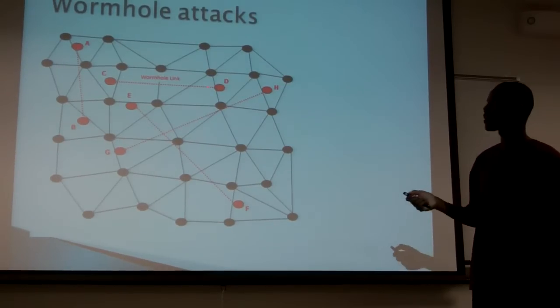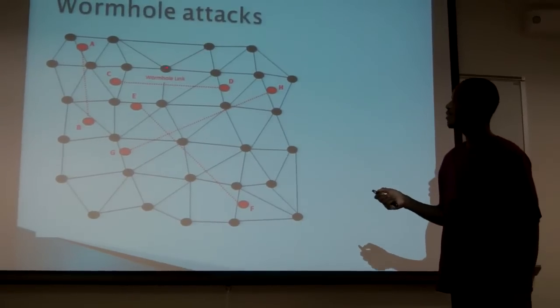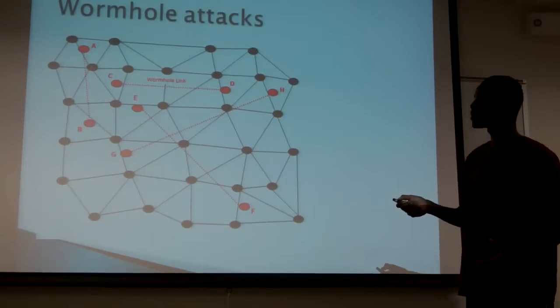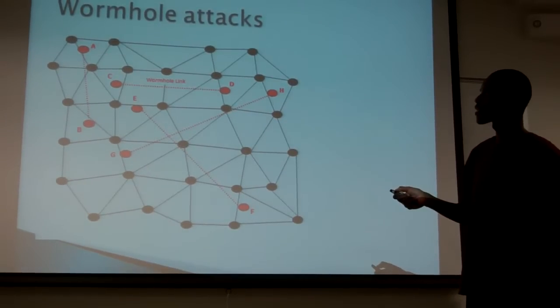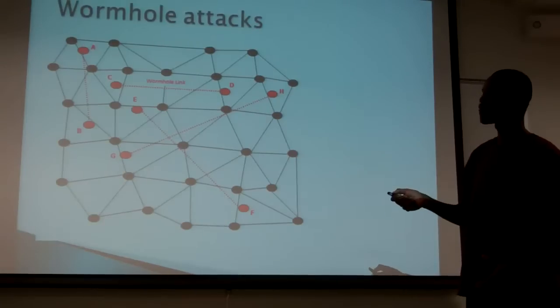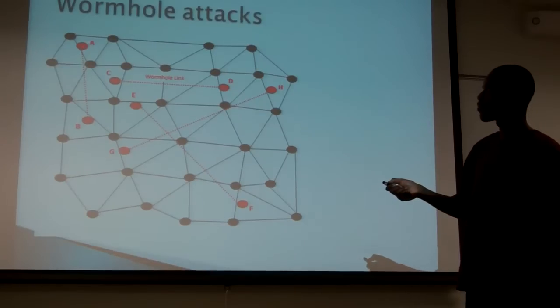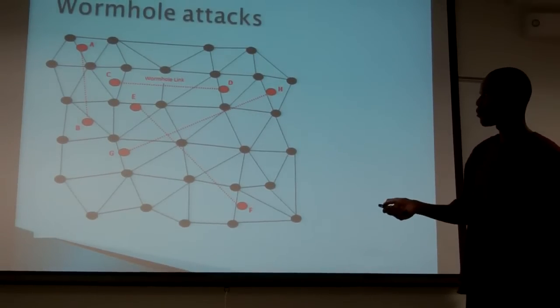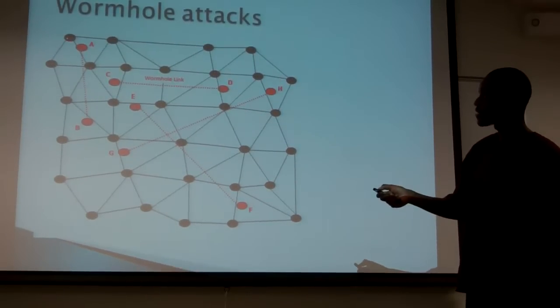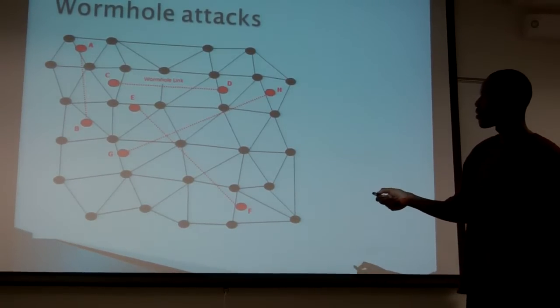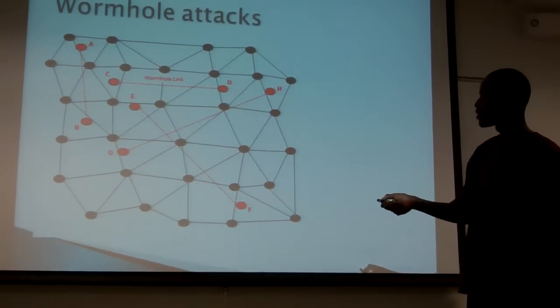So what are wormhole attacks? Basically, wormhole attacks are kinds of attacks in a network whereby nodes listen to communication and then they tunnel data away from the intended nodes. For example, if we look here, we see that there's a wormhole link between point A and point B. So any data that was supposed to pass through these points is being tunneled away. All these red links represent wormhole nodes.